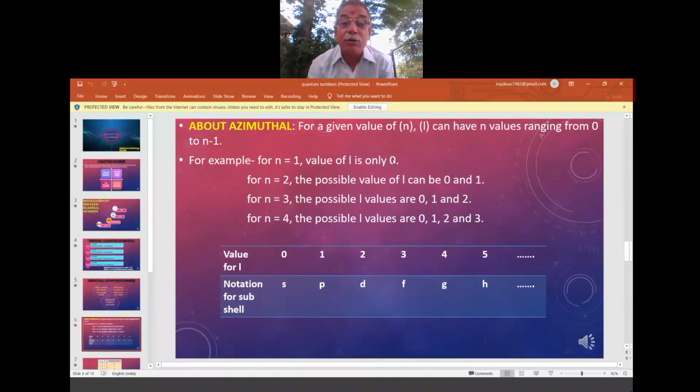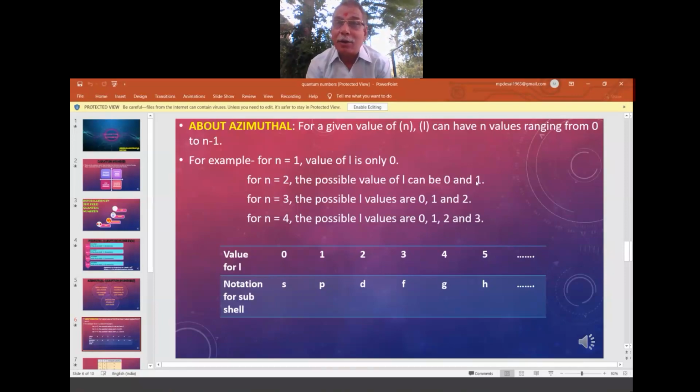For n equal to 2, the L value is 0 to n minus 1, 0 to 2 minus 1, and 2 minus 1 is 1. So 0 to 1, so 0 and 1. These two values are there for L. That means there are two subshells in the second principal quantum number. One is S, one is P.